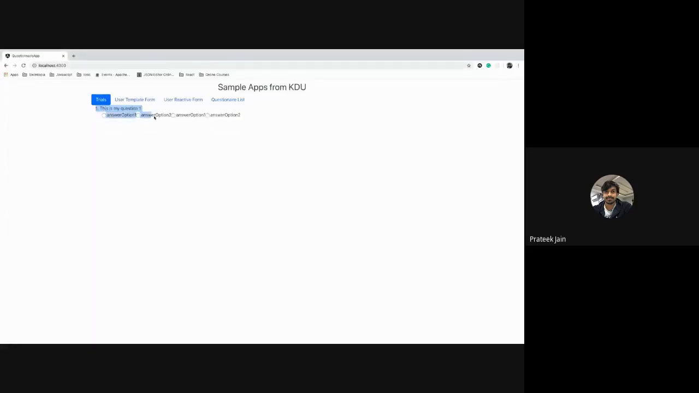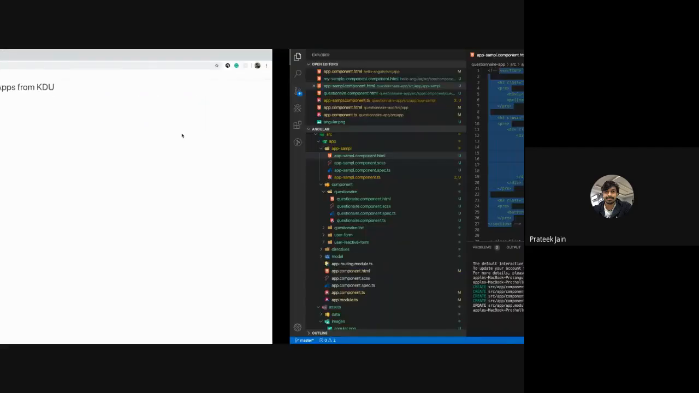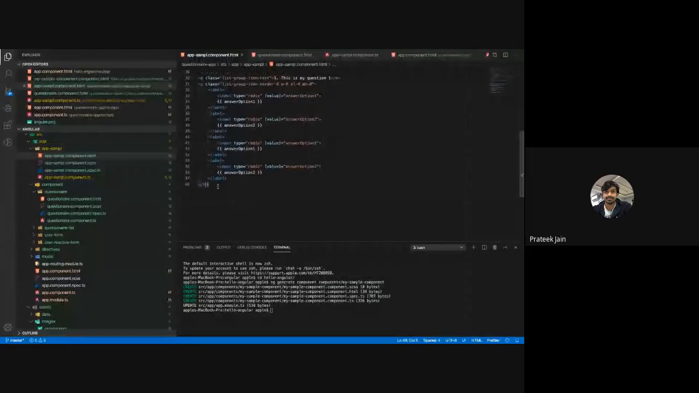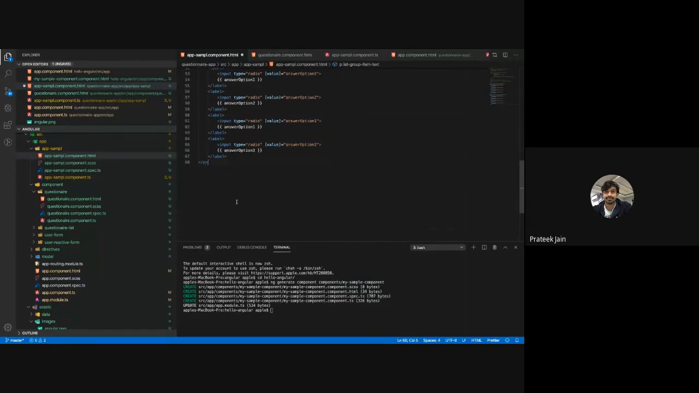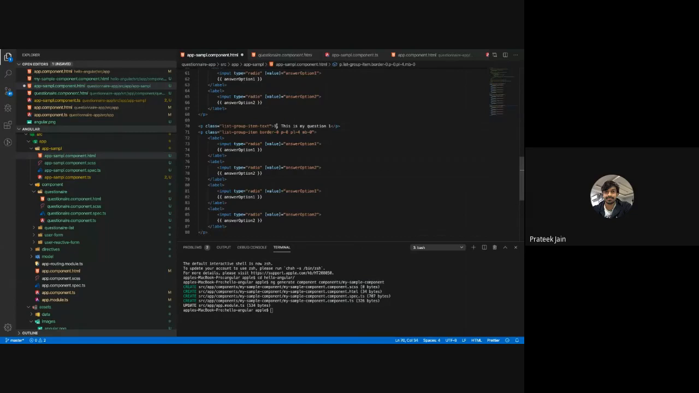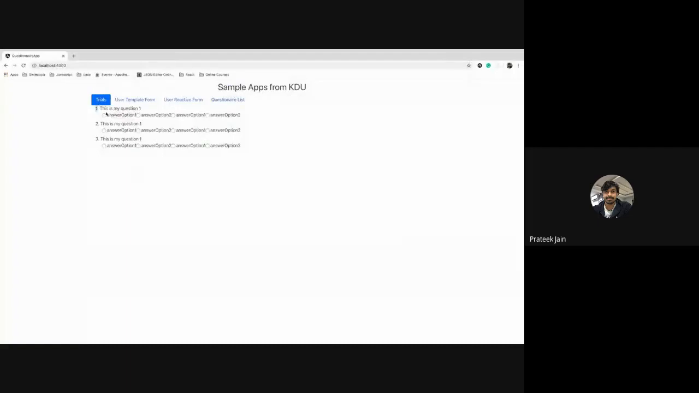To render that question, for this much part which is shown here on the screen, I have to write this much of HTML. Now in the same way, if I have another question, I have to write another part like this. This is my question 2. In the same way I have to write another part, question 3. So I have to copy this much of HTML to render this part.